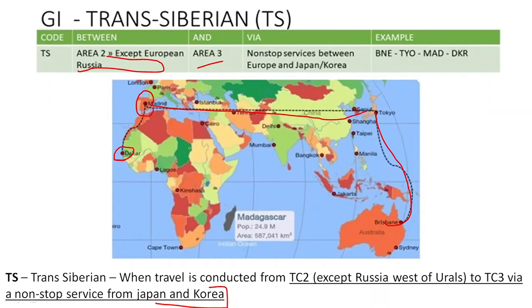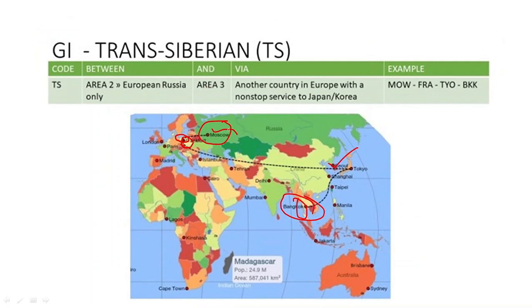Okay, here we had Trans-Siberian where it was from TC2 except European Russia, and a non-stop service between Japkor and Europe except European Russia, and TC3. So the journey was Trans-Siberian. Here we have Russia, European Russia, but with a non-stop service. We also have a point in Europe from where we have the non-stop service to Tokyo, and to TC3, so this journey will also be Trans-Siberian.